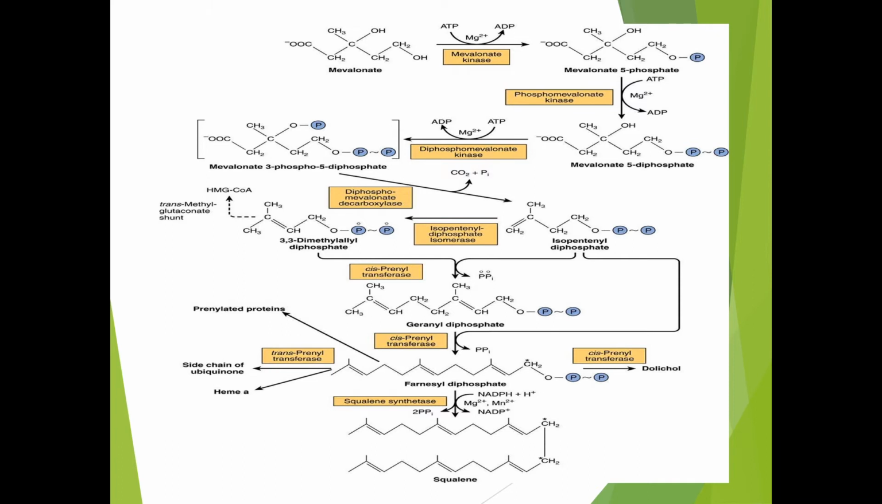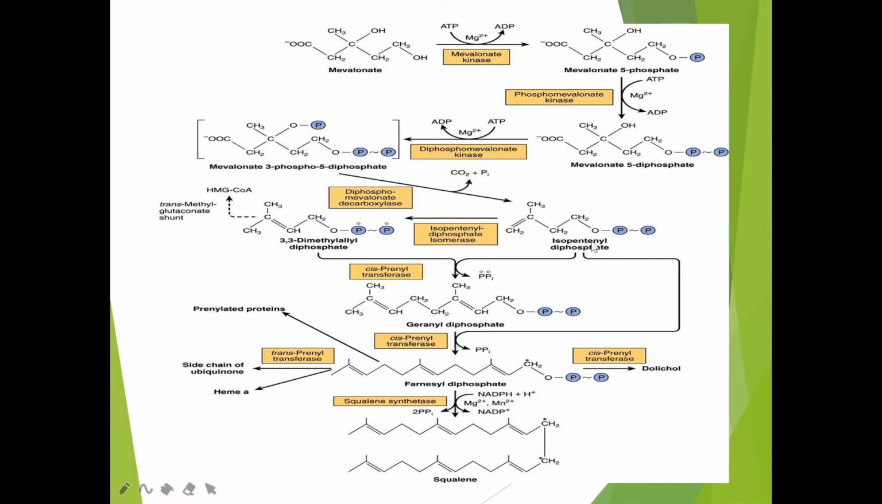Then this mevalonate 3-phosphodiphosphate will undergo decarboxylation, that means removal of CO2, to be converted into a 5-carbon compound, the isoprenoid unit isopentenyl diphosphate, or isopentenyl pyrophosphate. The phosphate on the third position is also released during this decarboxylation step, and CO2 is also released. So from 6-carbon mevalonate we get a 5-carbon isoprenoid compound, isopentenyl diphosphate.